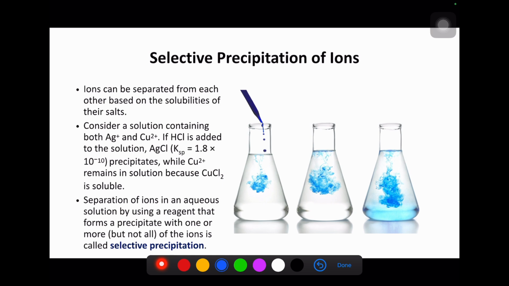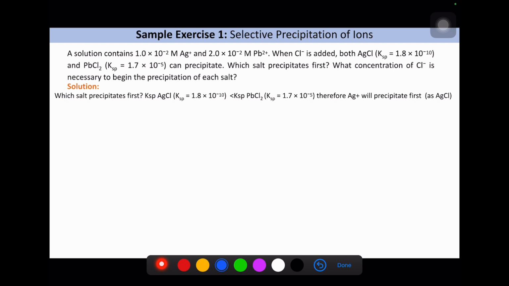You will do this experiment later. The lab assistant will mix Ag and also copper together. So what you need to do is add NaCl. When that happens, AgCl is the precipitate, so you need to filter and take out all of the AgCl. At that moment, you can find the solution is blue in color, because CuCl2 is soluble. Next, sample exercise 1 on selective precipitation of ions.